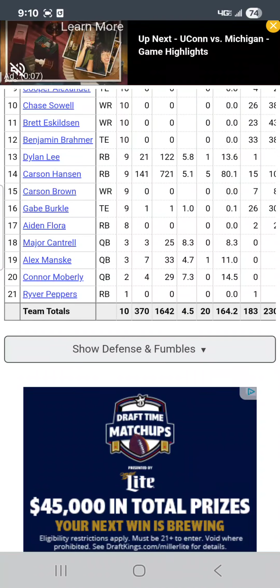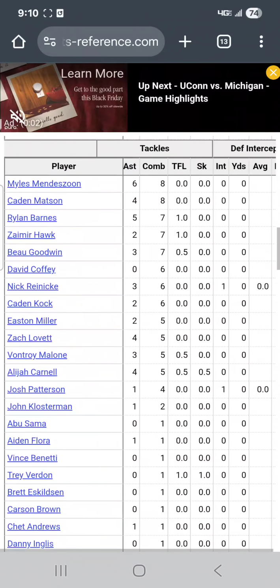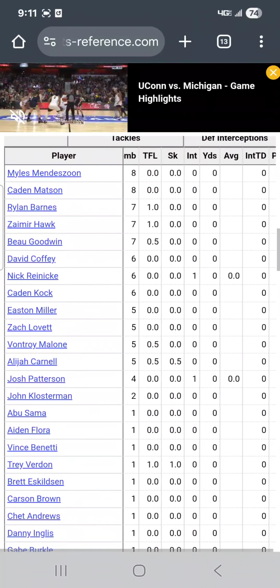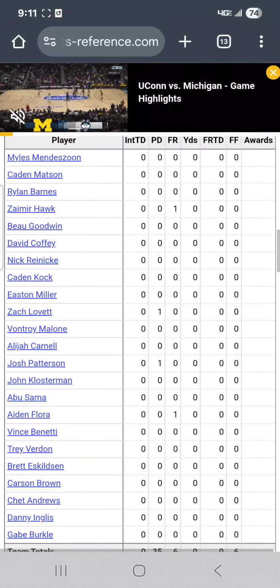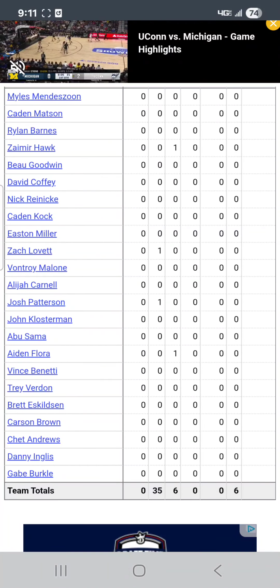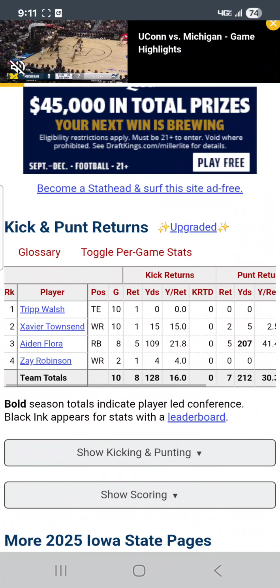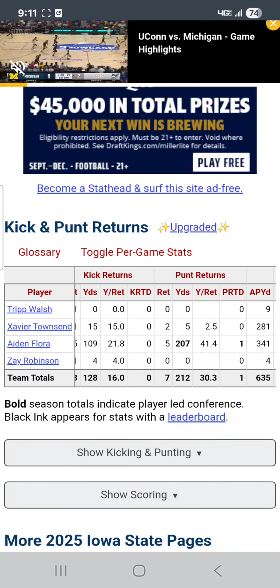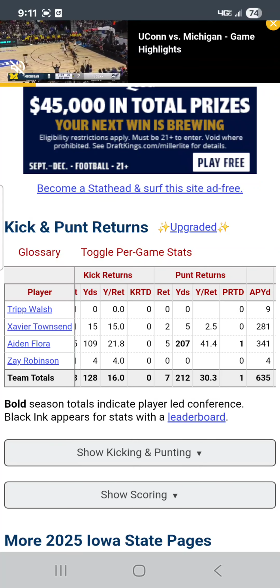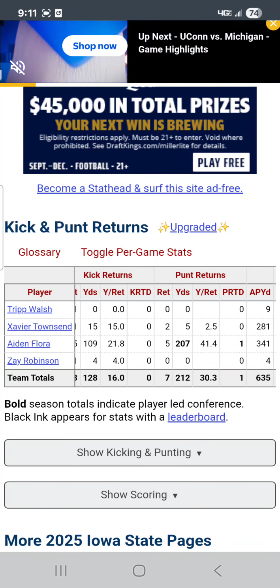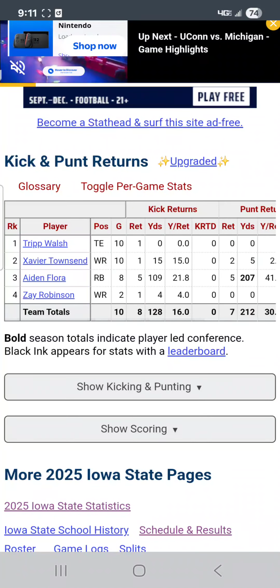No bold lettering there. Defense and fumbles. We got 51 tackles for loss, 10 sacks. They're not getting a lot of quarterback. They do have 9 interceptions. And they got 35 passes deflected, 6 fumble recoveries. If we look at what they do, punt returns, yards, Aiden Flora leads the conference there with 207 yards, 41.4 yards of return, and he's got a punt return touchdown.